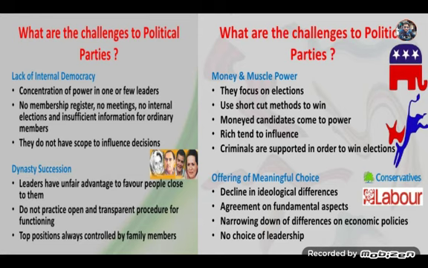Then the offering of meaningful choice. We find a decline in the ideological differences of the political parties. They are not offering any meaningful choice to the voters because of the absence of ideological differences. Nobody is talking about any new issue. All are talking about the same problems and policies. So ideologically, we do not find any differences between the political parties. All are different faces of the same coin.